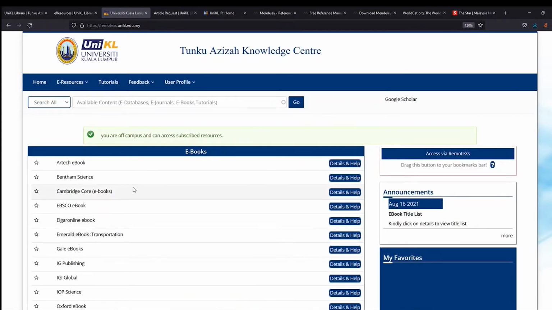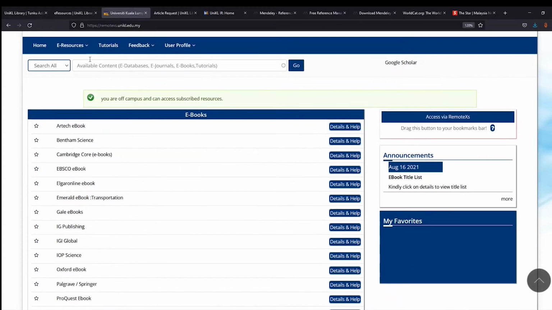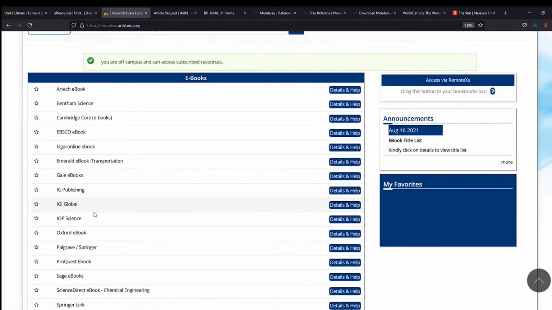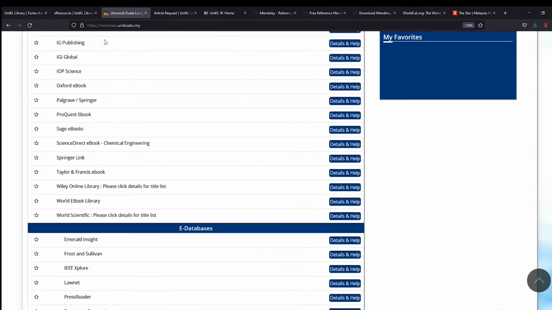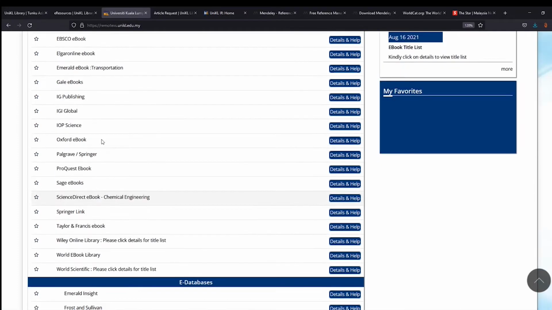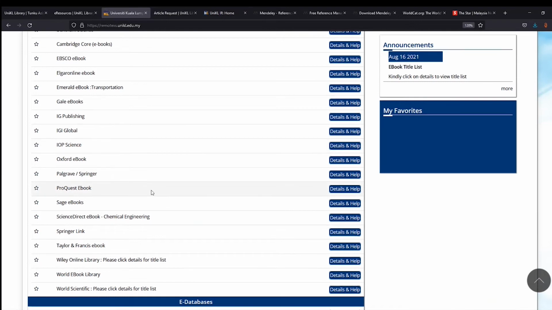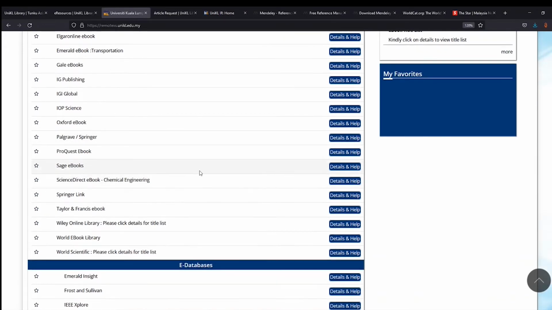You can see this is a list of databases. These are the features available in remote access. You can search available content in e-databases, e-journals, and also ebook tutorials. For ebooks, we have from Artech, Bentham, Cambridge Core, EBSCO ebooks, Palgrave, and ProQuest ebooks. This is all ebook related, so you can explore later. There are a lot of interesting book titles that you can download easily. We have almost 1.5 million ebook titles that you can easily read from here.